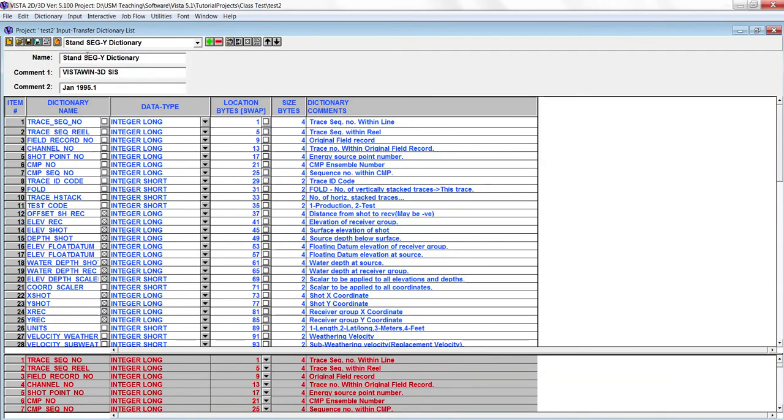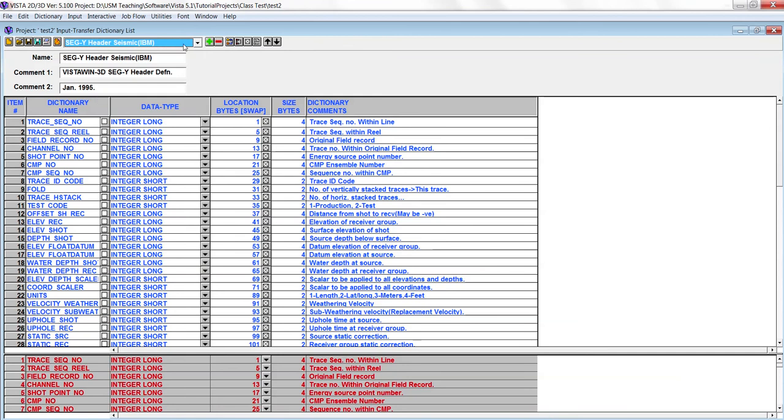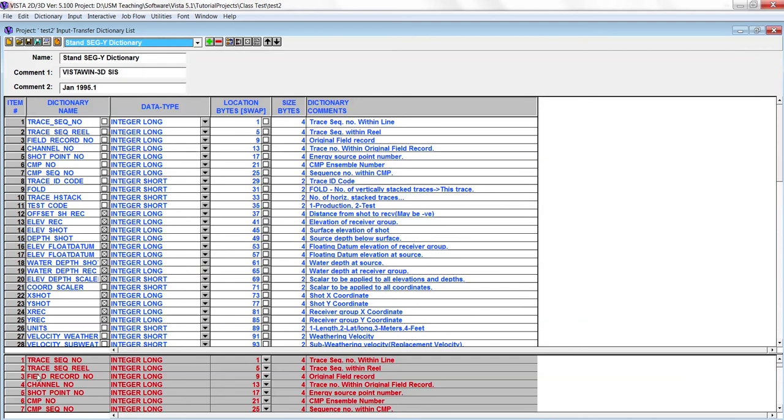As I mentioned, you can change what type of dictionary you want to use. We will be using the standard SEG-Y dictionary. There are SEG-Y, header, Seismic, IBM. Many types of dictionary we have, but here we'll be using the standard SEG-Y dictionary. As I mentioned, you can choose from this panel.